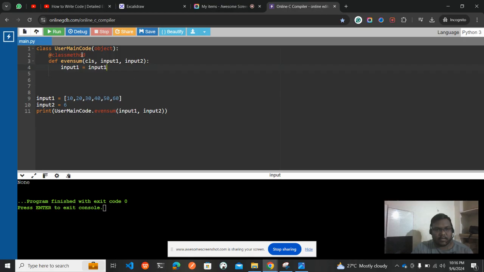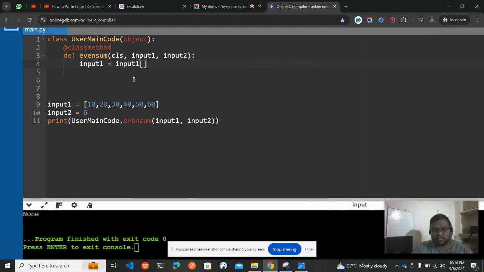passing to the even sum this one, and it will be coming to the even sum. Simply I'll be opening the square brackets, and I will be taking all the elements and just reversing them. So this syntax will be reversing the array. Like if this is an array, right? It will be reversing the array.